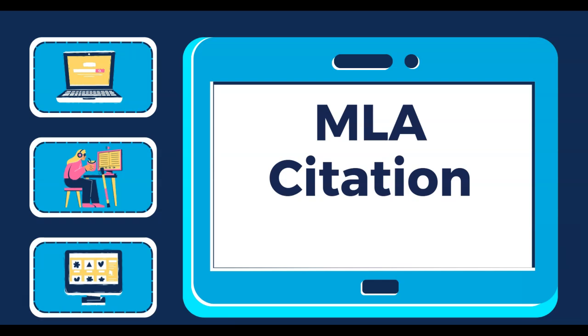MLA citation is one of the major styles used to format papers and cite sources in the humanities. Let's talk about in-text citations. For every source you list on your works cited page, you should have at least one in-text citation.